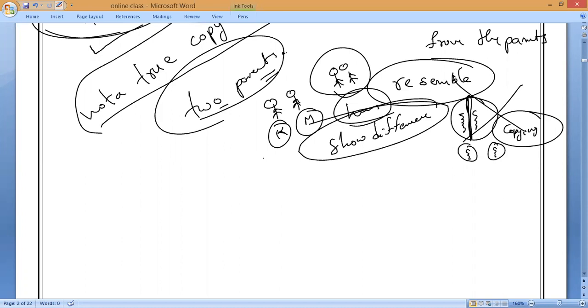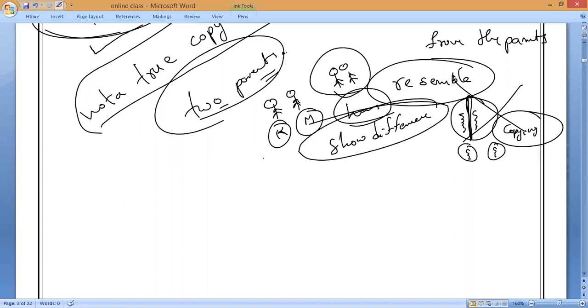Because some people, you can see in this height variation, for example, some people are very tall, some people are less in height, some are medium height, some are very, very short, some are even very, very tall. All this is only called variation, which we are noticing among individuals of the species. Okay, everybody clear what is variation?